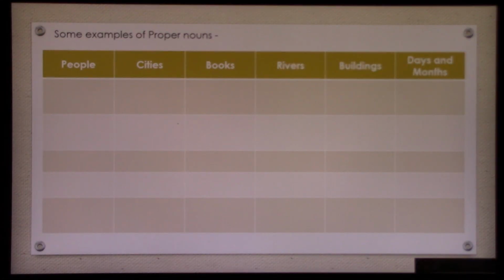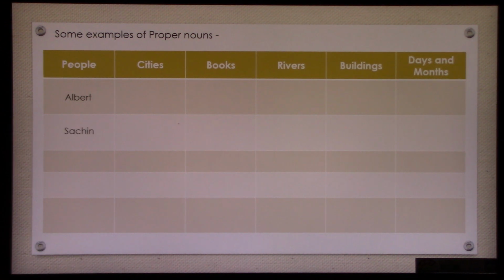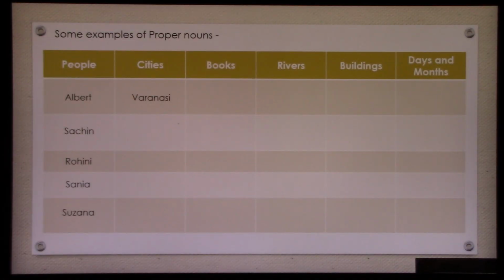Alright, let us go ahead. People: Albert. I'm giving a few examples. You can give examples of your own too. Moving forward, Sachin, Rohini, Sanya and Susanna. These are the names of people. Likewise, we will now write the names of cities.